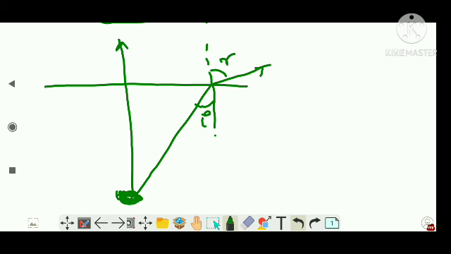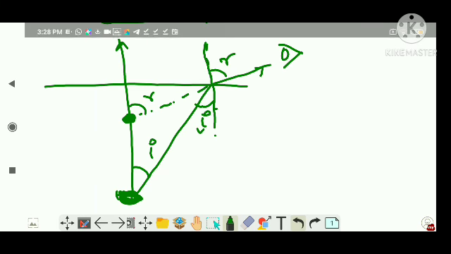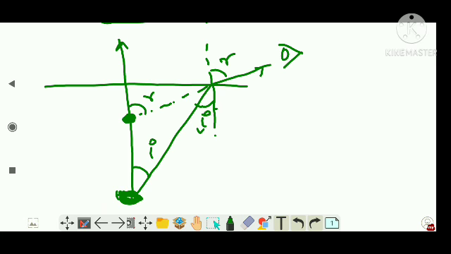Clear? Now if this angle is i, then of course this angle is also i, because these two lines are parallel. Right. Now let me retrace this refracted light. This is what you see, right? I'm retracing this line. So this becomes the image of the coin which you see, and this angle will also be r, because these two lines are parallel. This much clear, right?